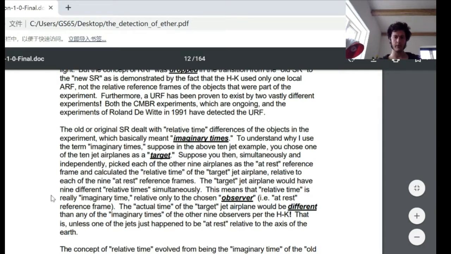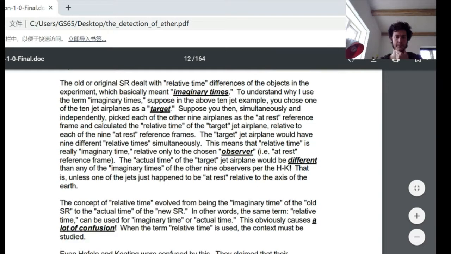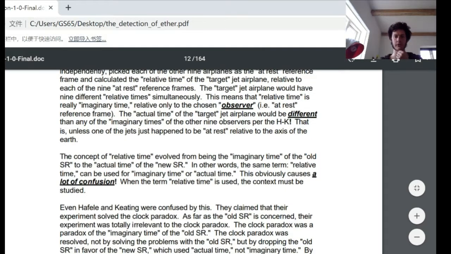This means that relative time is really imaginary time, relative only to the chosen observer, that is, the at-rest reference frame. The actual time of the target jet airplane would be different than any of the imaginary times of the other 9 observers, unless one of the jets just happens to be at rest relative to the axis of the Earth. The concept of relative time evolved from being the imaginary time of the old special relativity to the actual time of the new special relativity.